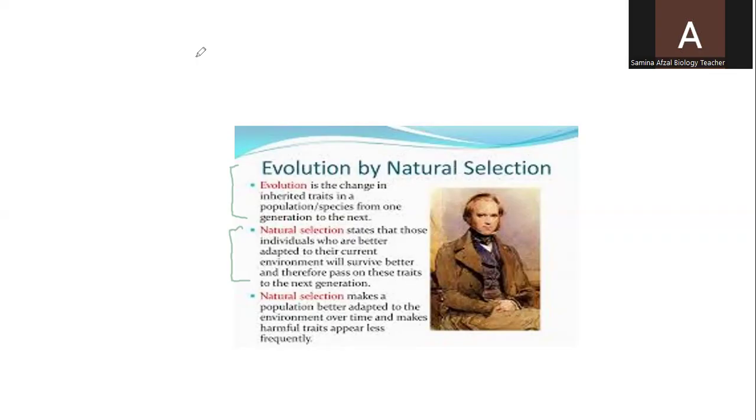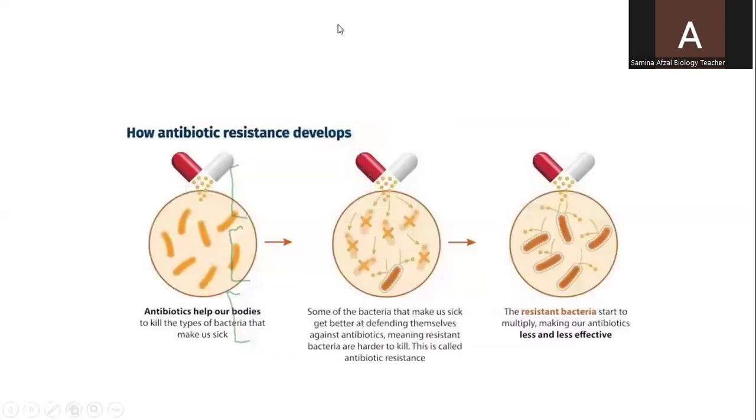Natural selection makes a population better adapted to the environment over time and makes harmful traits appear less frequently. So with the passage of time, the beneficial characteristics will appear, or the harmful characteristics, you can say, will disappear from the earth. So in this way, evolution is involved in the process of natural selection.